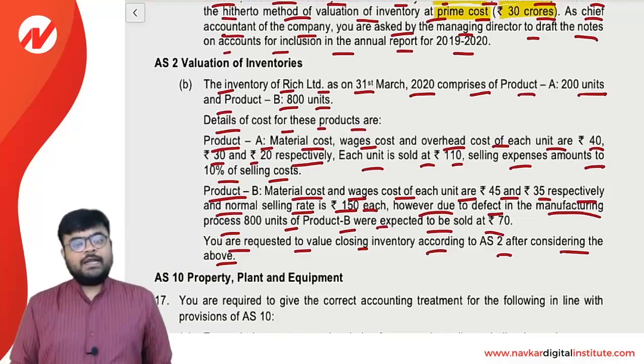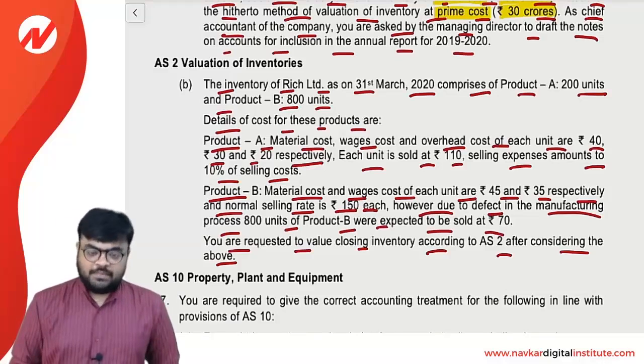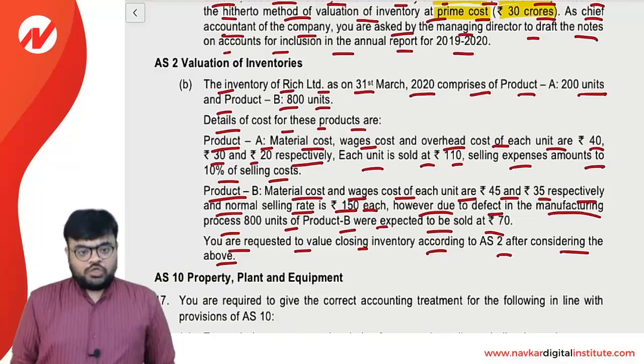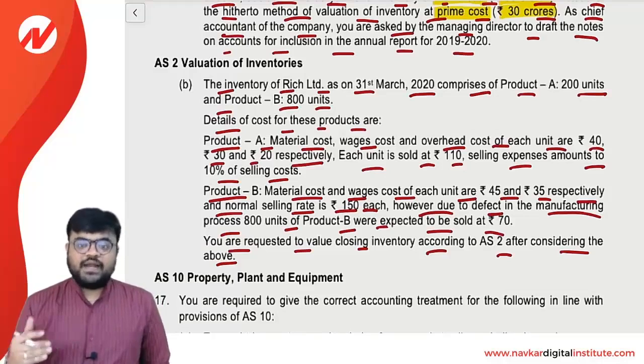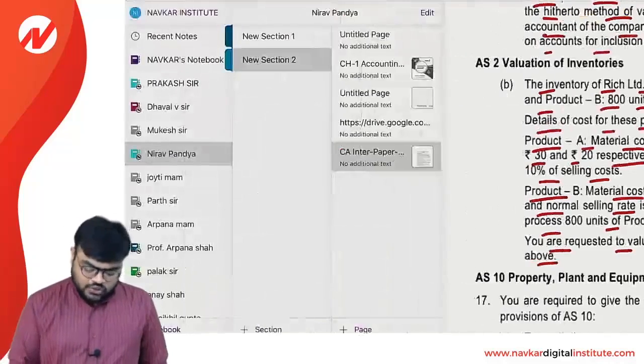दोनों प्रोडक्ट के लिए मुझे क्या डिटरमाइन करना पड़ेगा? तो NRV डिटरमाइन करना पड़ेगा. NRV मतलब what? नेट रियलाइजेबल वैल्यू. And what is the formula for NRV? It is nothing but the expected selling price minus expected completion cost minus expected selling cost. Clear? So let's start the solution one by one.